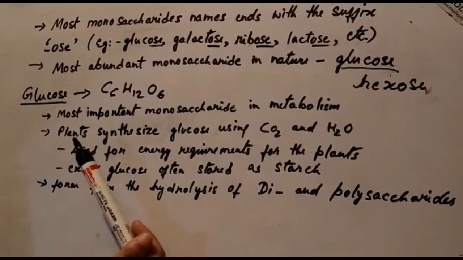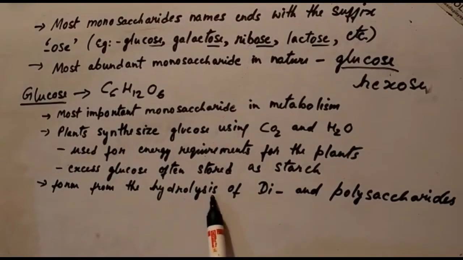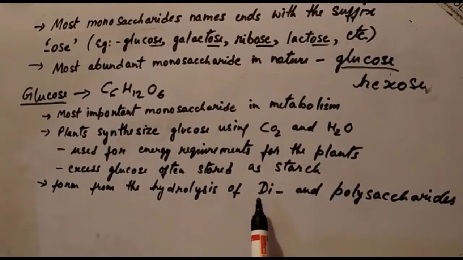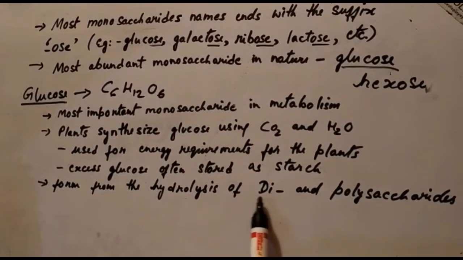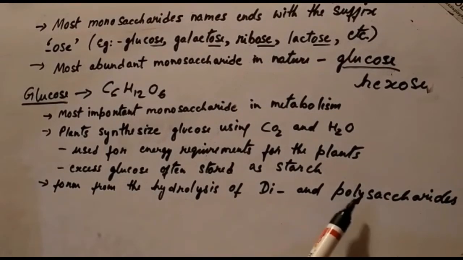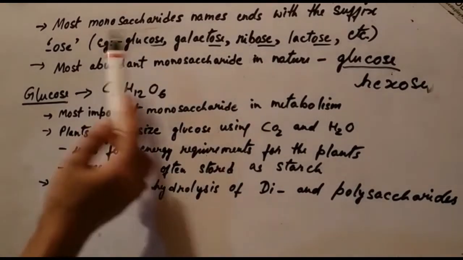Now, how is glucose formed from the hydrolysis of di and polysaccharides? Disaccharides are those saccharides which contain 2 monosaccharide units linked together, and polysaccharides, poly meaning many, are those carbohydrate molecules made up of many monosaccharide units.